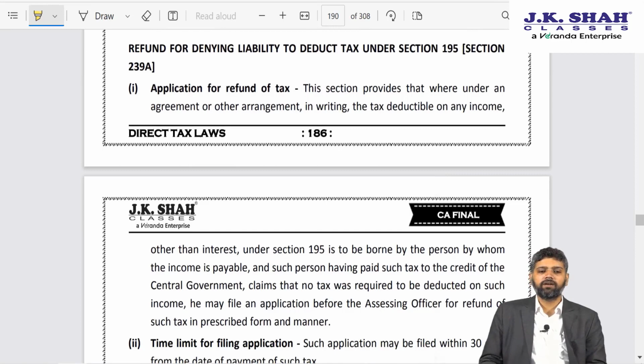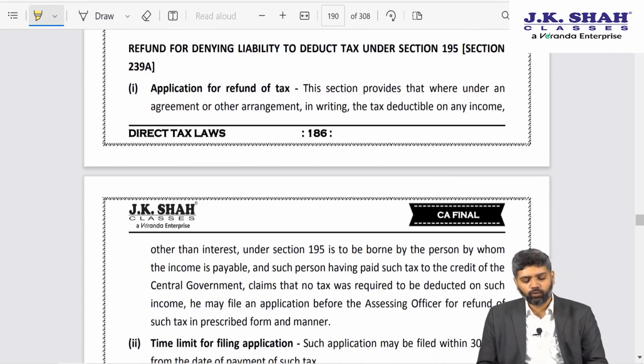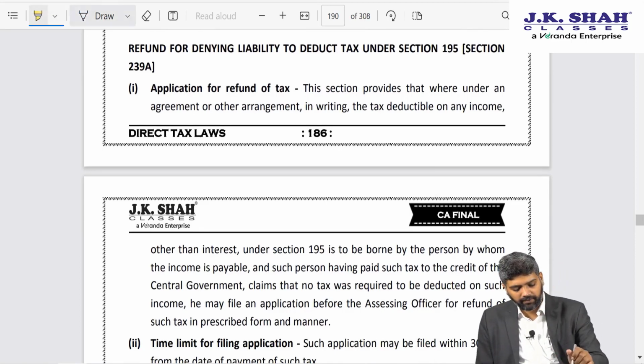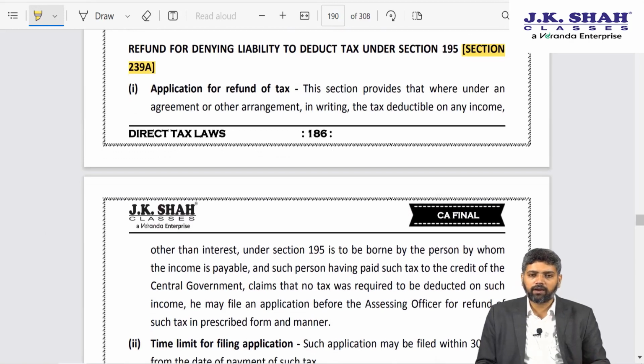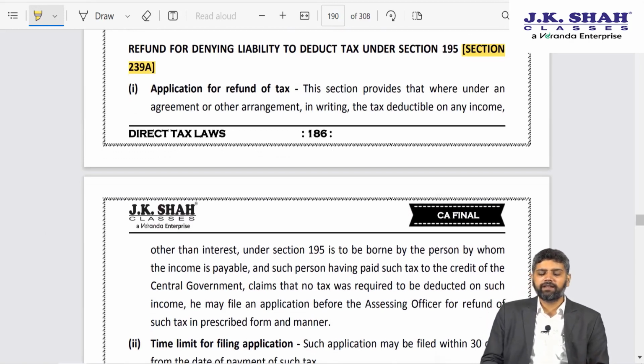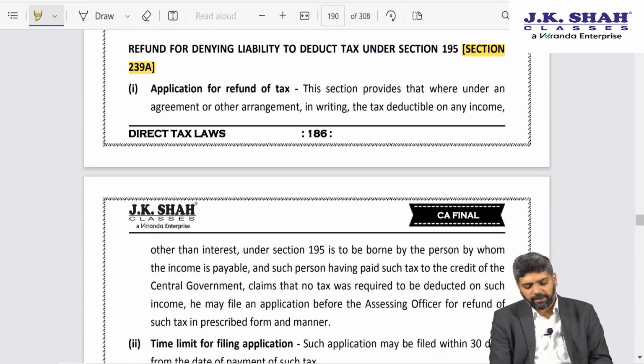Next important amendment is section 239A. Very good amendment. It should have been done long back by the government, but better late than never. See, let me explain what this amendment is about.